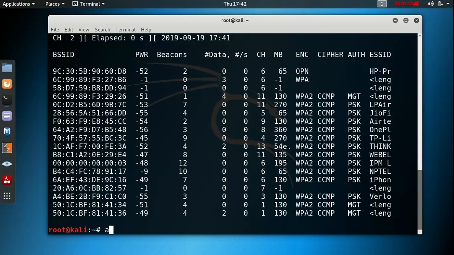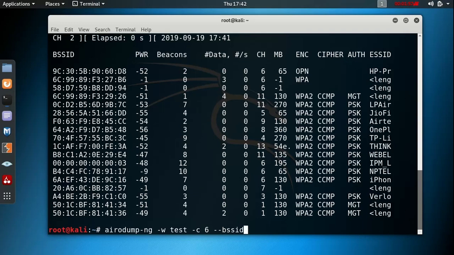Now to dump the Wi-Fi password, we need to use the command airodump-ng, then -w to specify the file name. Here we specify the file name as test. Then -c specifies the channel. The Wi-Fi is running over channel 6. Then --bssid, the MAC address of the router.